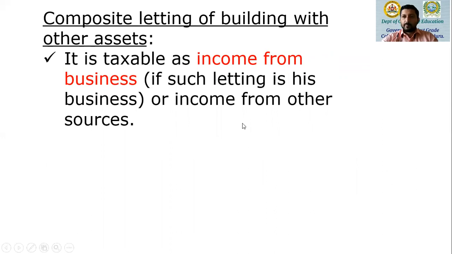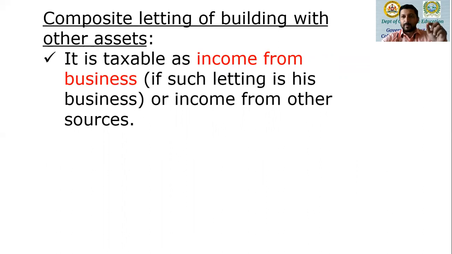For example, I am taking a marriage hall on rent. Other than the marriage hall, there are chairs, and there is electrical equipment like fans and tube lights, which are already fixed. And also, as a part of the establishment, the cleaning charges thereafter. Suppose one single amount is paid as the rent of the marriage hall.